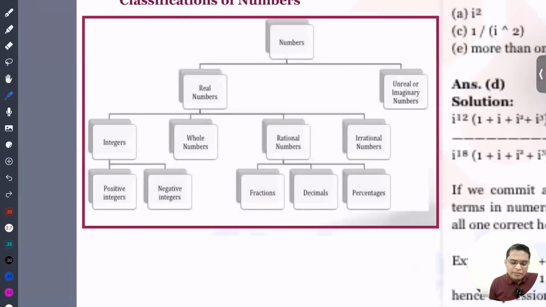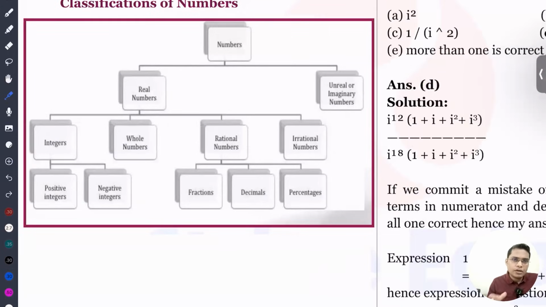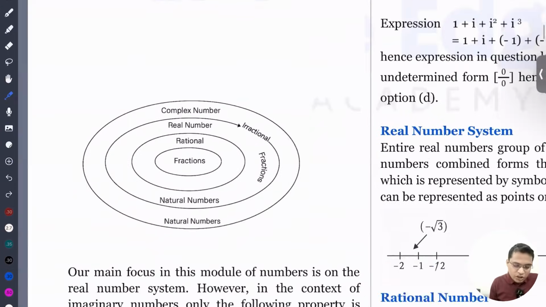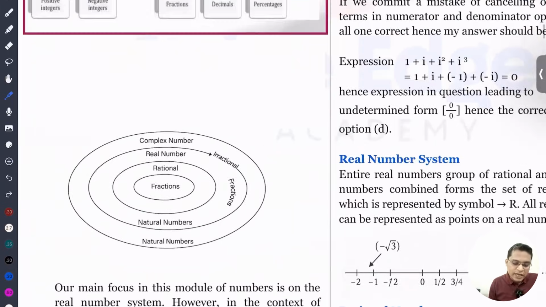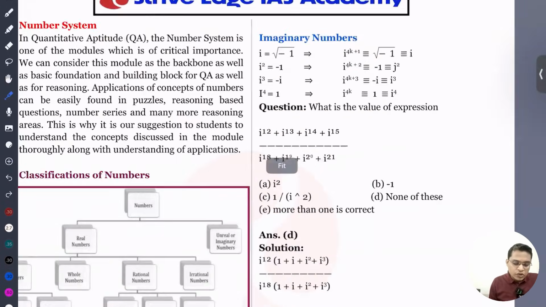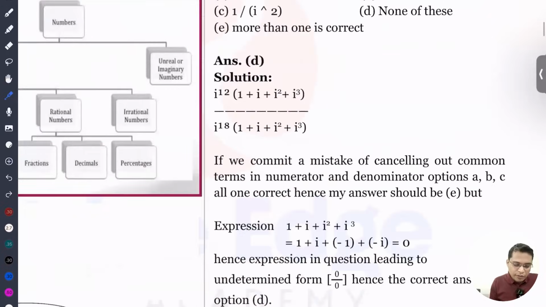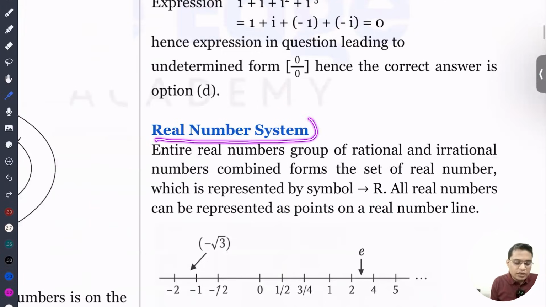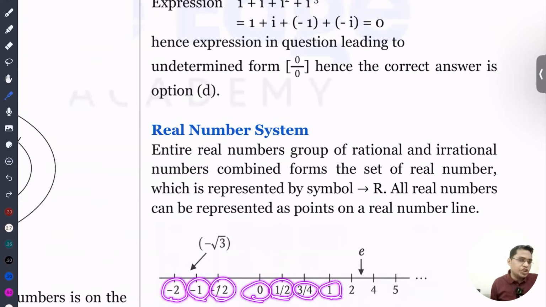Okay, so these are basically the overview of the classification of number systems. Let's see one by one. Imaginary number is beyond our scope, so we are not going to see about the imaginary number. First one is the real number. Real numbers are numbers we are generally dealing with. It can be a negative number, a positive number, a fraction, or zero.